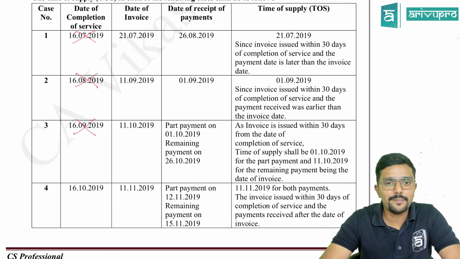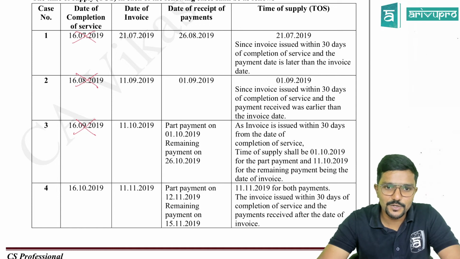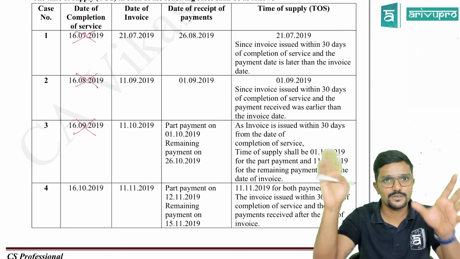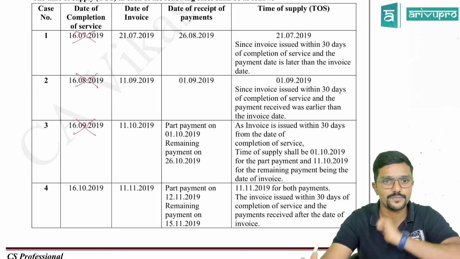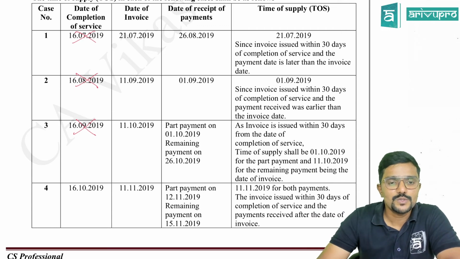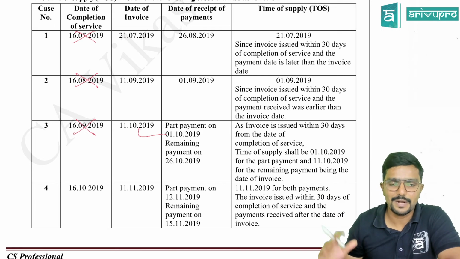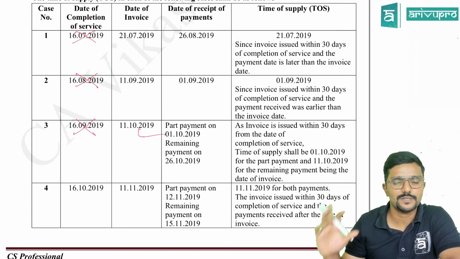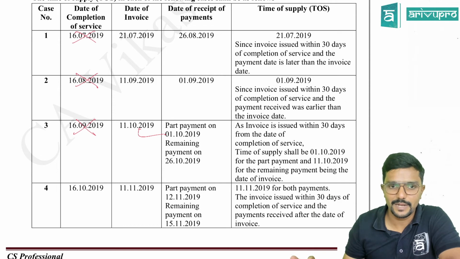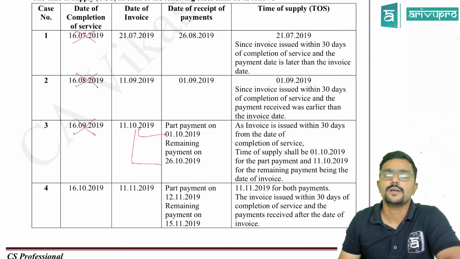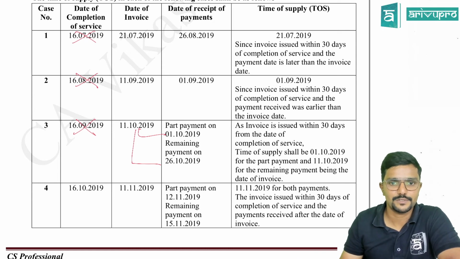Next, coming to part payment. Part payment on 1st October and remaining payment on 26th October. So date of payment is two. Don't take whichever is earlier because two payments are made in installments. Okay. So first compare 11th October with 1st October. For the part payment, they have not mentioned the amount. So for the first payment, 1st October is the time of supply. Next compare 11th October with 26th October. For that remaining amount, the time of supply would be 11th October, guys.